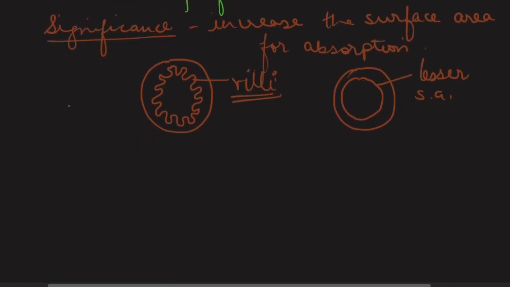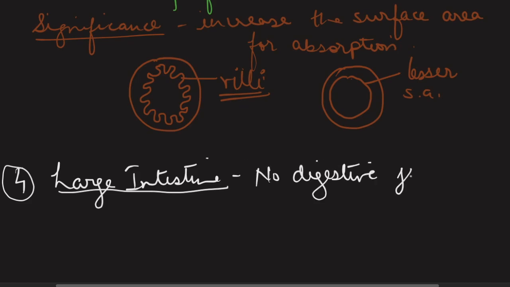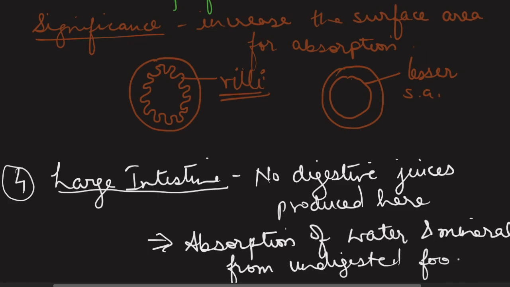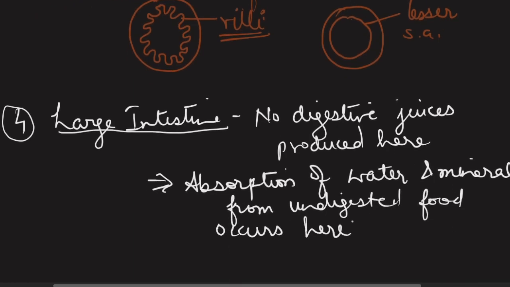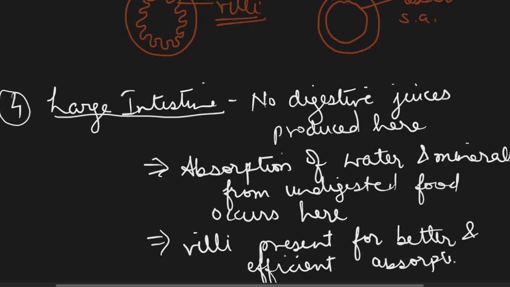Now let's move forward to another organ, which is the large intestine. In the large intestine, no digestive juices are produced since no digestion is needed now. Absorption of water and minerals from undigested food is the major process that occurs here. And since absorption is involved, villi are present for better and efficient absorption.